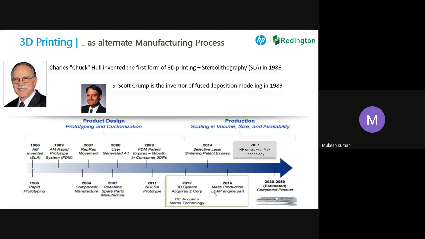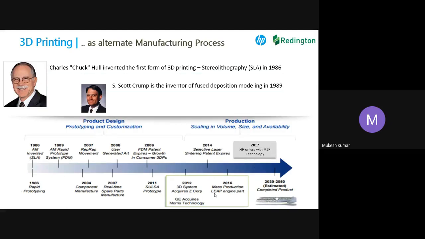If we go into the 3D printing history, basically in 1986, there was Mr. Charles Hull. He invented the SLA technology, which is very popular in the market. But it has certain limitations also, which we will discuss in the later part.